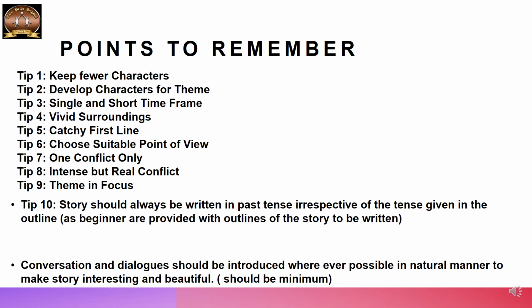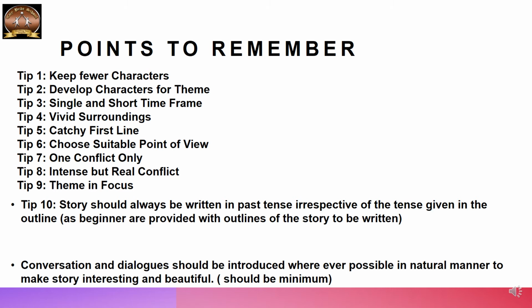But that conflict should be a real conflict. A real conflict in the sense that you have to deal with it intensely, and the theme should always be in focus. Remember, every story has to have a theme. So keeping that in focus, then you develop your storyline.